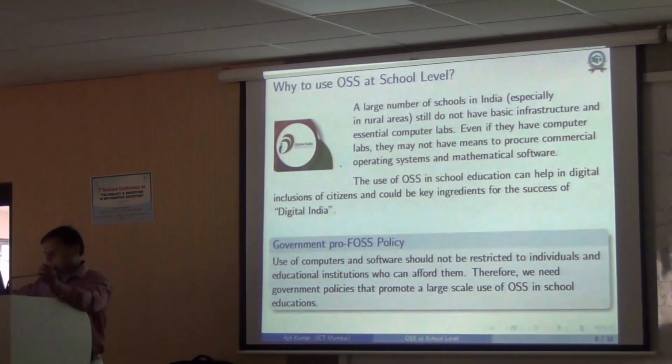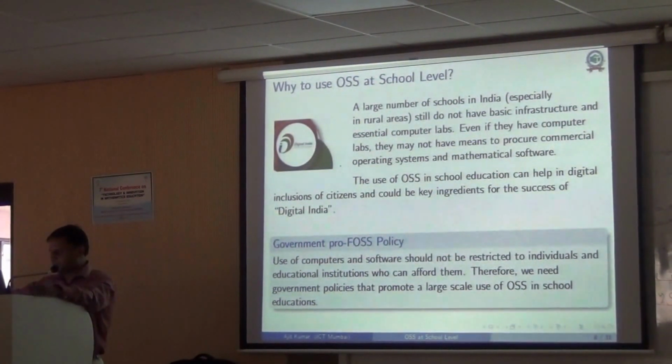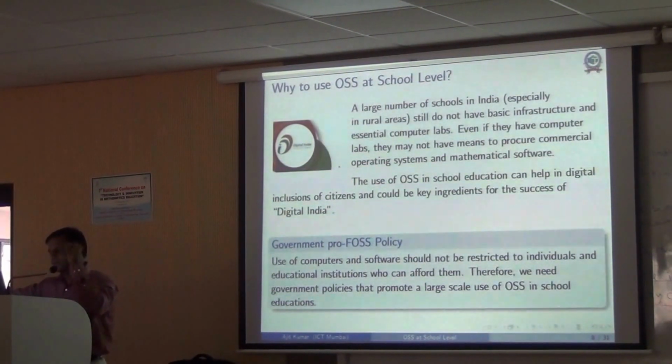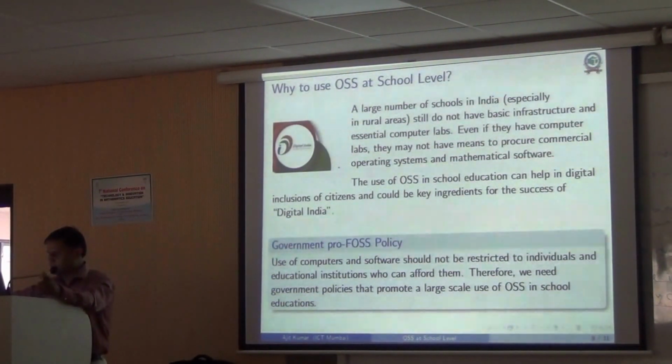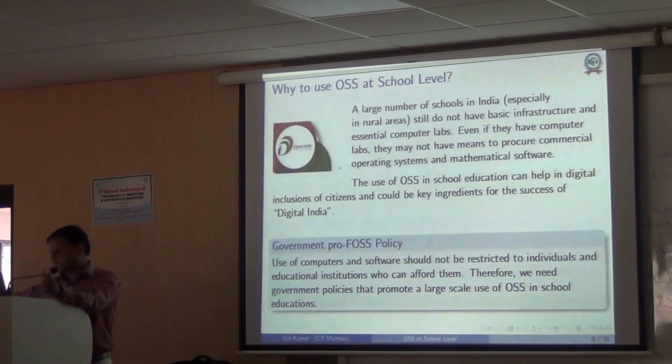There should be some kind of policy where they encourage using these kinds of tools. So use of computers and software should not be restricted to individuals and educational institutes who can afford them. Therefore, we need government policies that promote large-scale use of these tools, especially at school level.